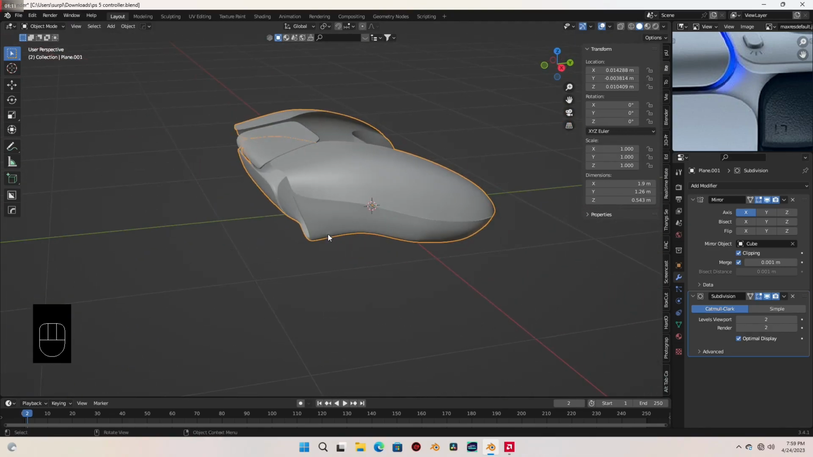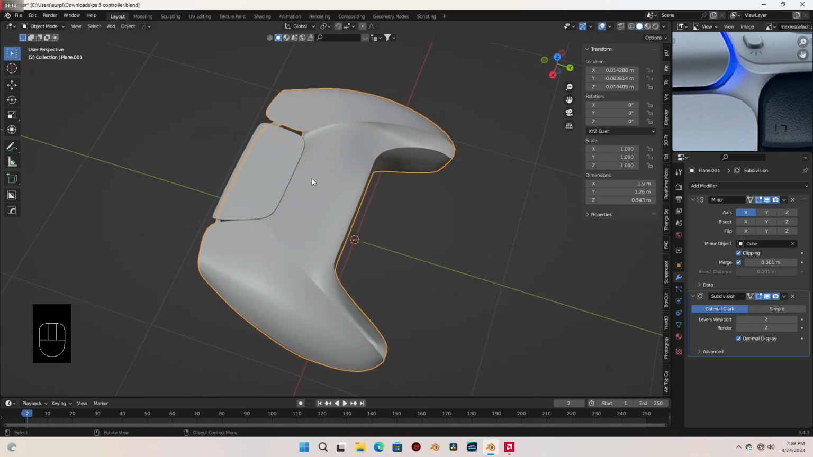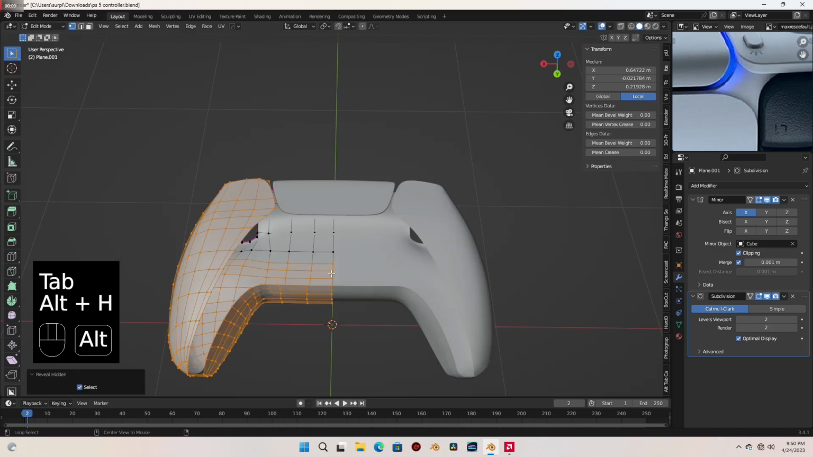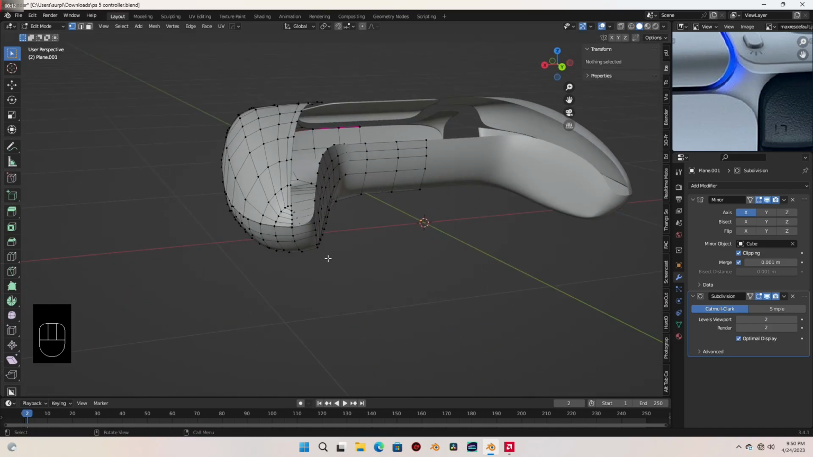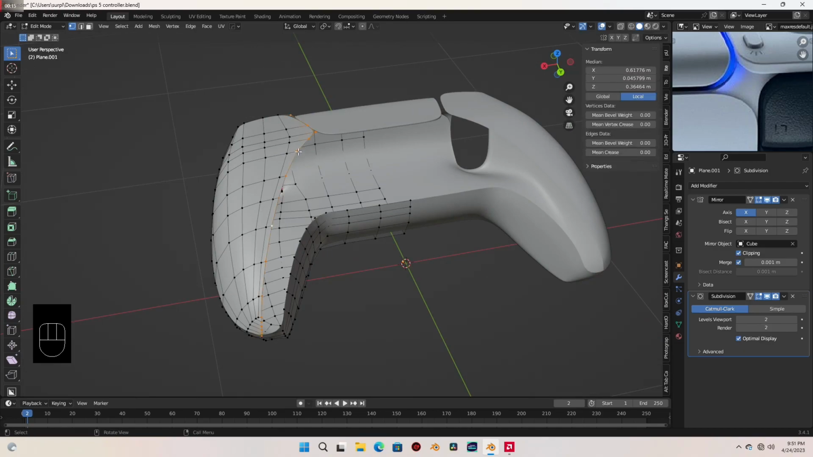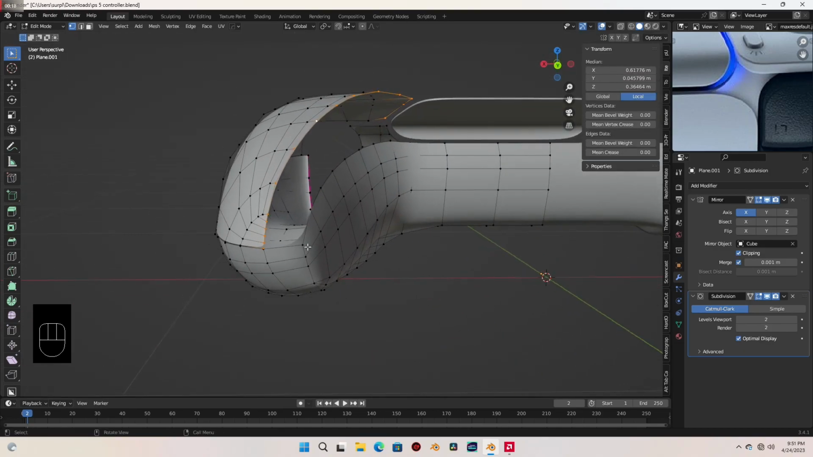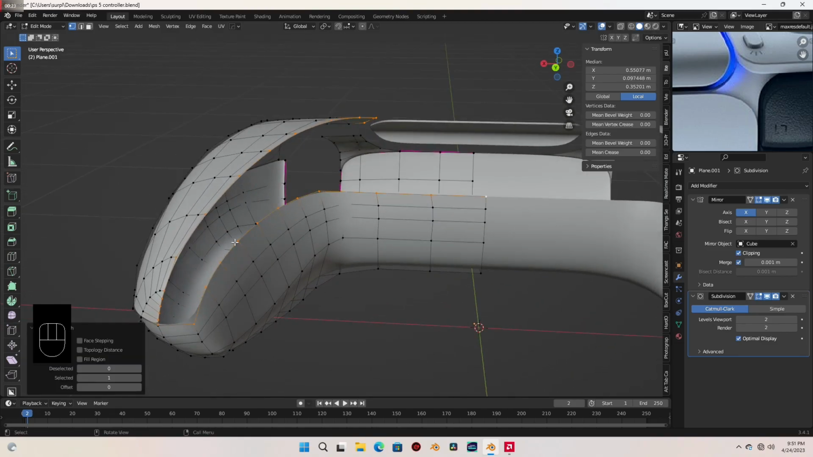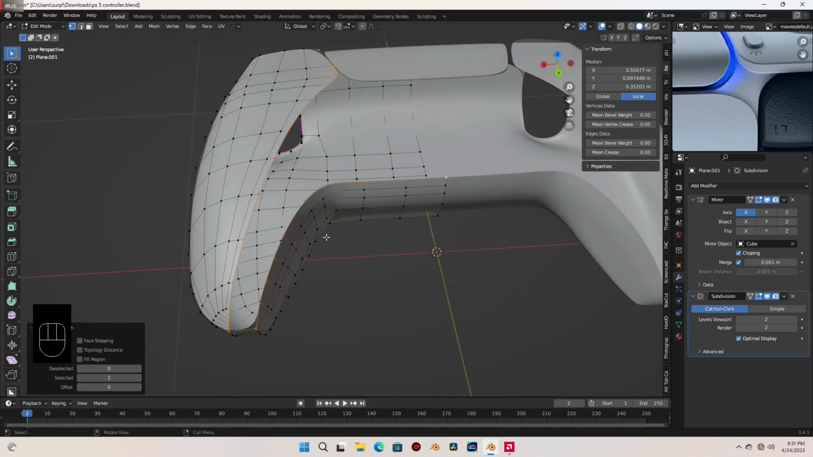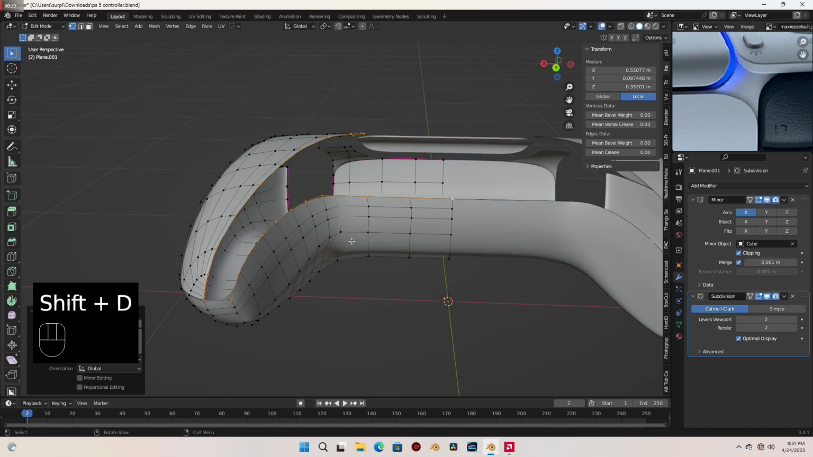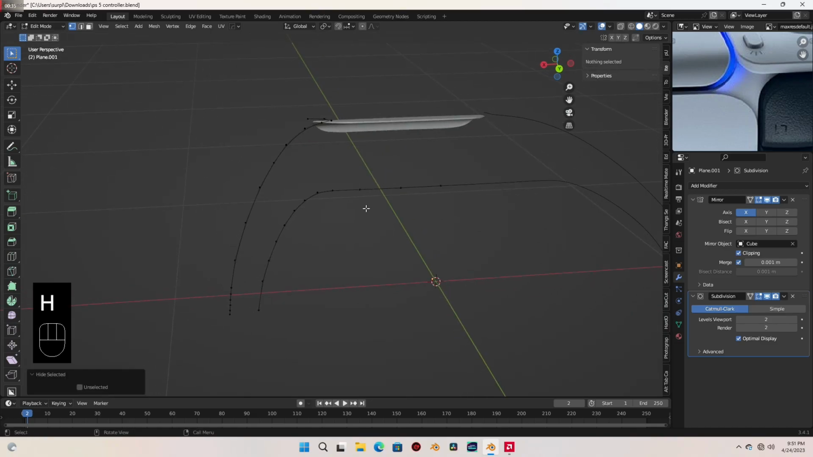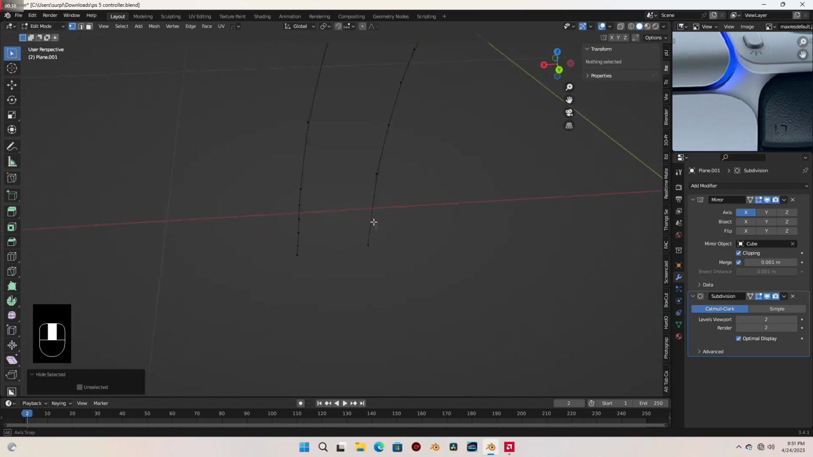Okay, so let's continue with the top part here and see how we can start adding a bit of details to this. So let's go back into edit mode and I'm gonna press Alt H to bring these back and press Alt left click to select all these vertices and holding Shift select this vertex and with Control select the last one here to select everything here and let's press Shift D to duplicate those and press Ctrl I to invert the selected ones and H to hide the other one and let's add 4 vertices here.